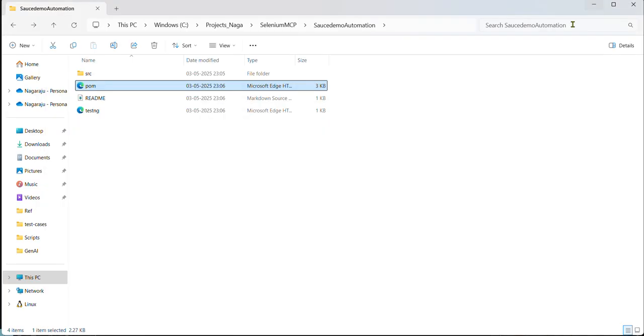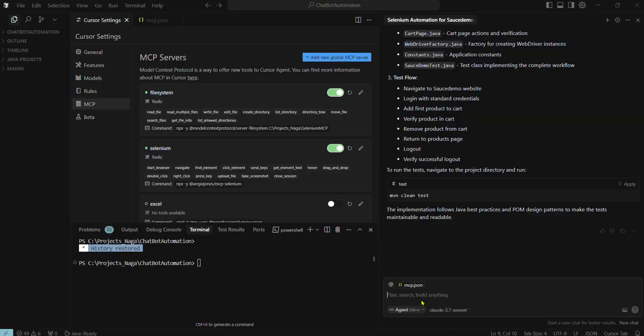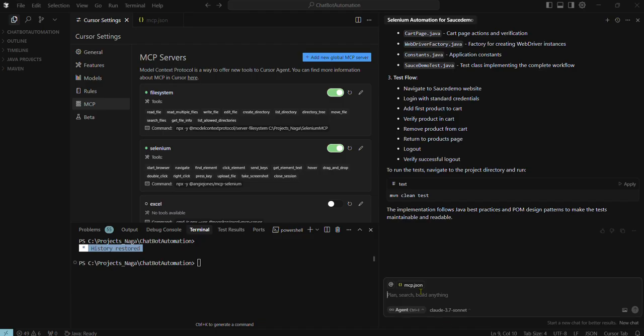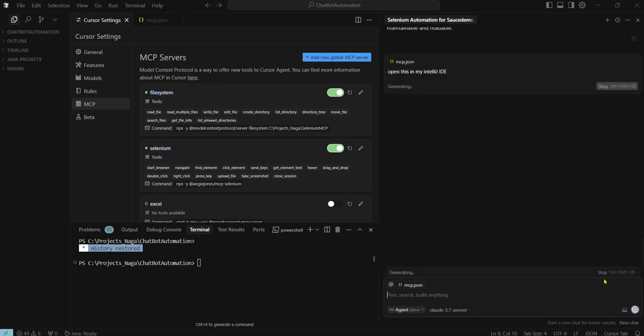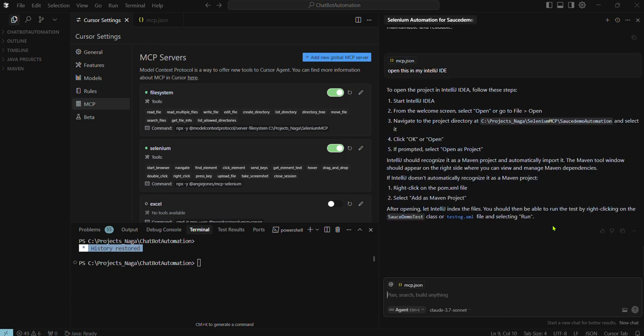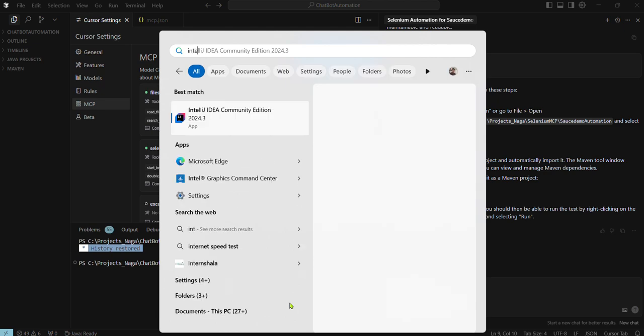Okay, now let me ask whether it can open it in IntelliJ IDEA or not. Open this in my IntelliJ IDEA. Let me ask that. Let's see whether it can open or not. So it is just asking me to do that. Okay, let me open my IntelliJ here.